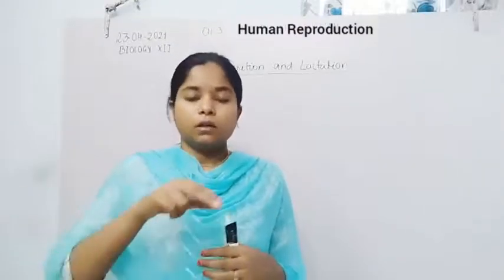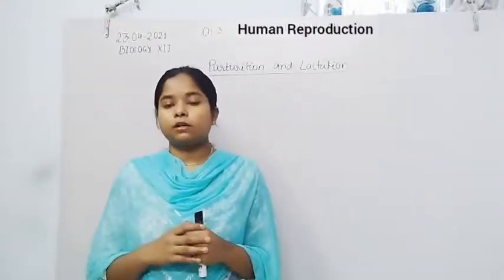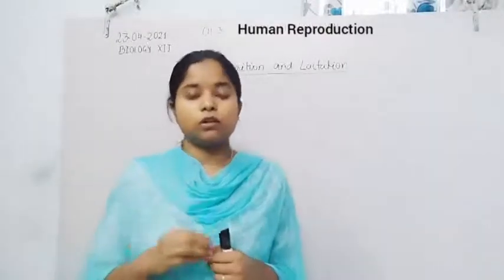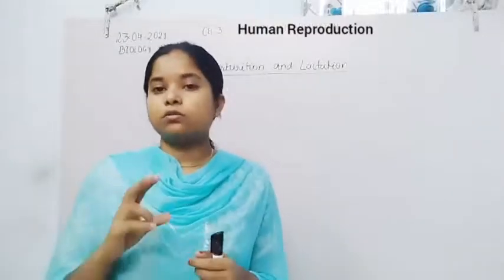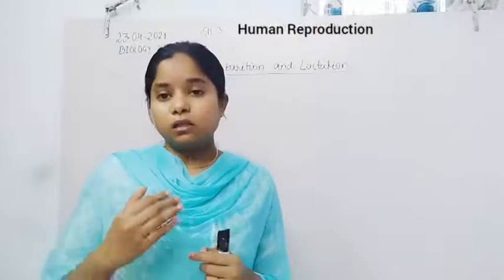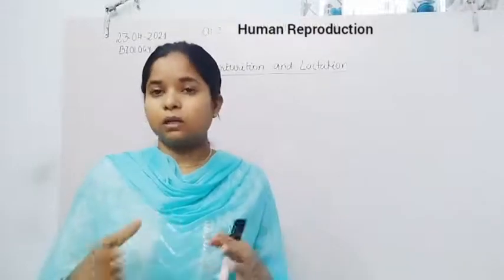Due to the acrosome, the sperm can dissolve the zona pellucida membrane of the ovum, because the zona pellucida membrane is quite thick compared to the other membrane, the corona radiata, which is irregular.